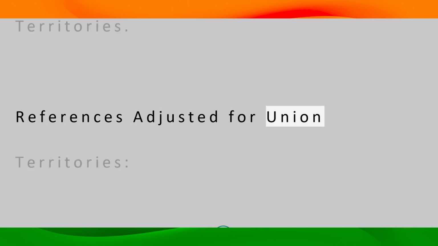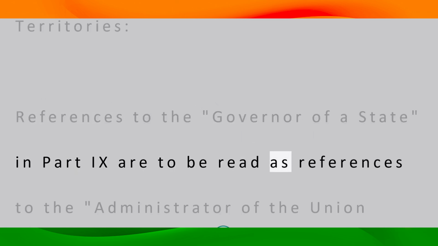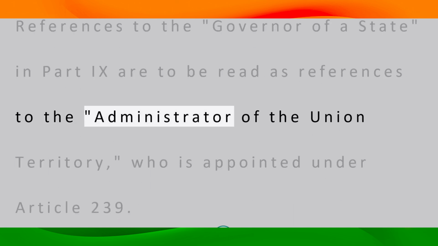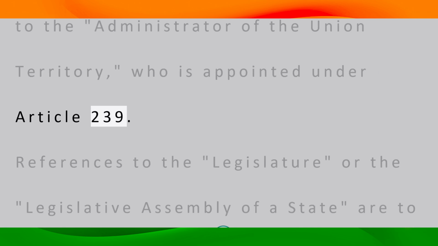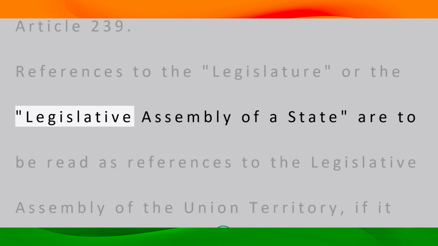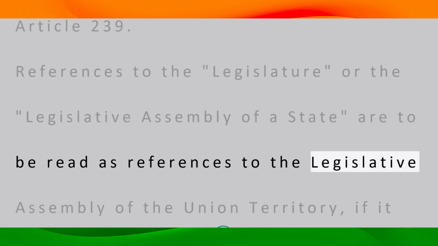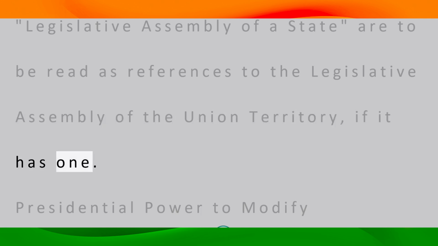References adjusted for Union Territories. References to the governor of a state in Part 9 are to be read as references to the administrator of the Union Territory, who is appointed under Article 239. References to the legislature or the legislative assembly of a state are to be read as references to the legislative assembly of the Union Territory, if it has one.